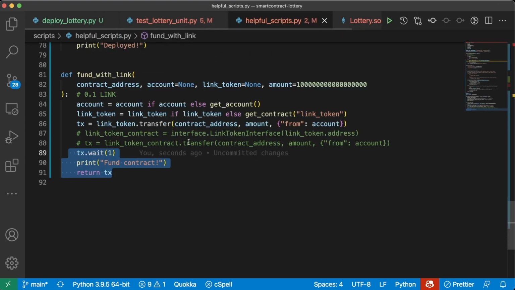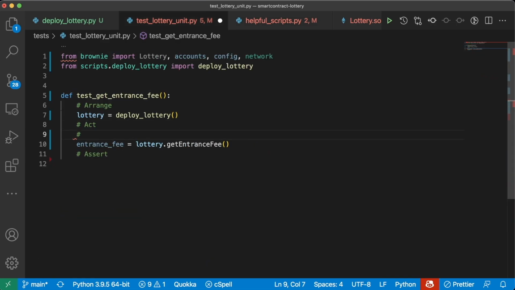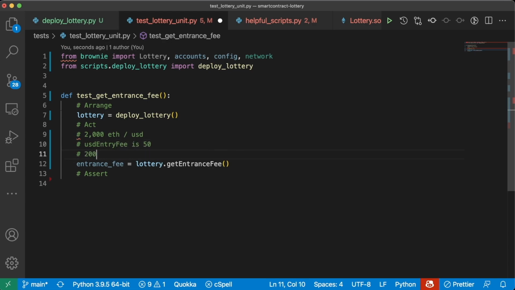Well, our helpful scripts is going to deploy these mocks, and the initial value is this 2000 number. So if the price of ETH in the ETH/USD feed is $2,000, and the USD entry fee is 50, we'd say 2000 over 1 is equal to 50 over X, which is going to be equal to 0.025. So we can even do this math here.